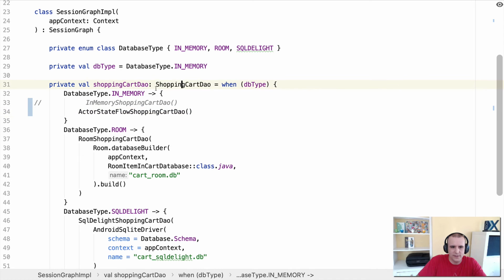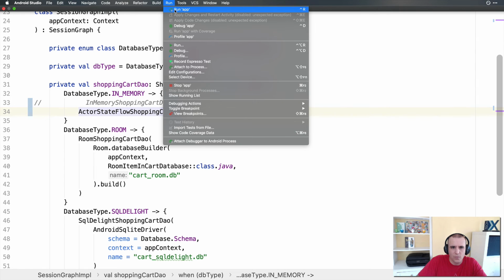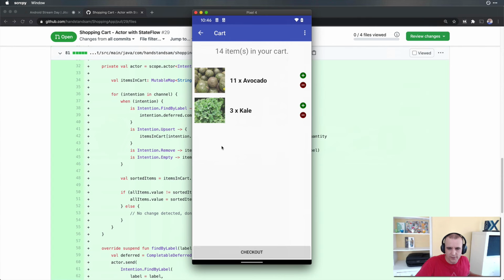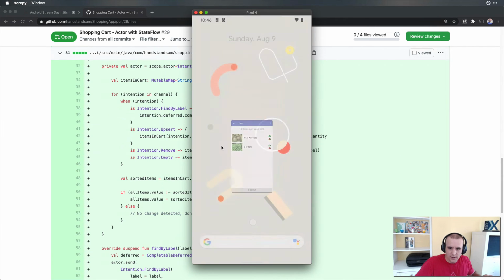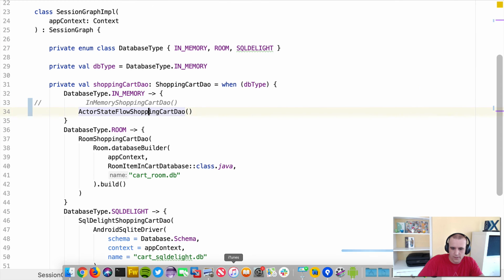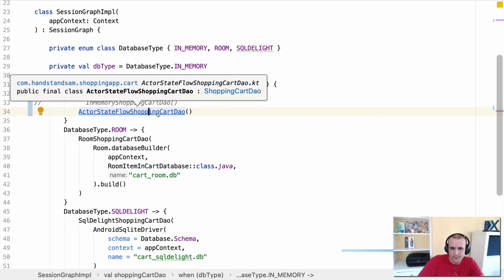And what this is going to do is the DAO that we're going to use in the application is actually going to use this now. So run app. Let's see what it's like. So we'll see it flash here in a second if Gradle's... See how it's doing. It looks like it's building now. Let it build. We'll dig back into our code. So when we run it now, it should use our version of things.